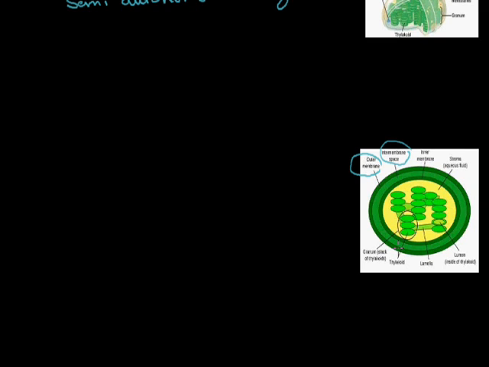And inside the chloroplast, this is a structure, a flattened sac-like structure, that we call thylakoid. Thylakoids are arranged on each other, and this whole group is known as the granum. A stack of thylakoids is called the granum. Grana is the place where the light reaction of photosynthesis occurs.